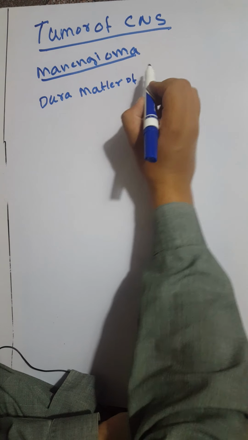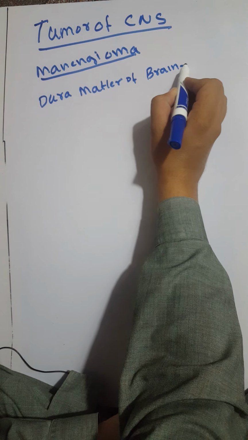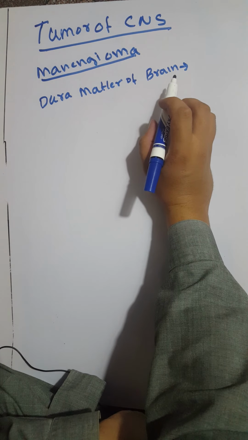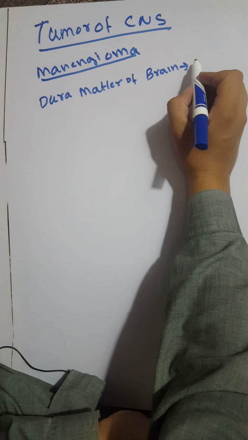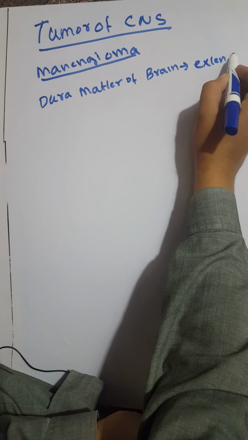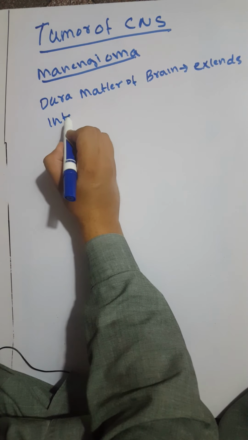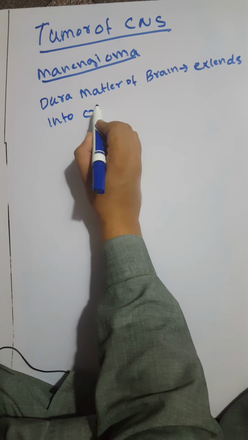of brain and extends into cranial cavity.